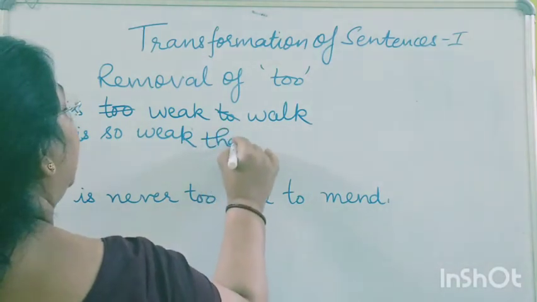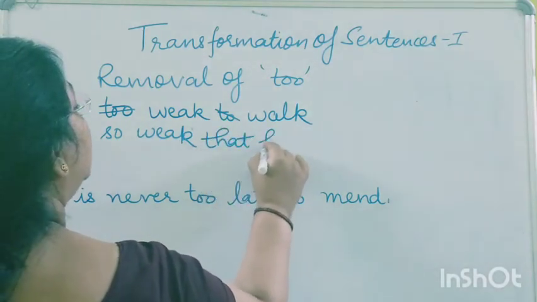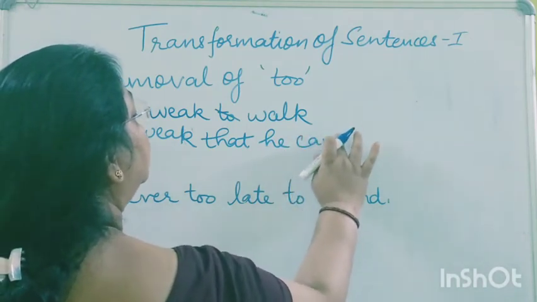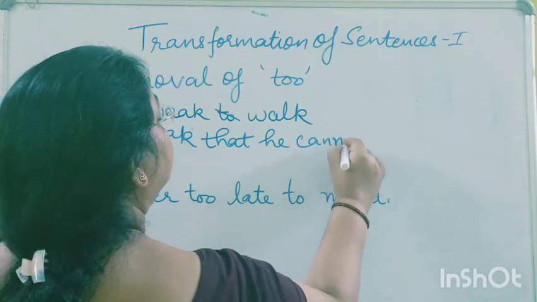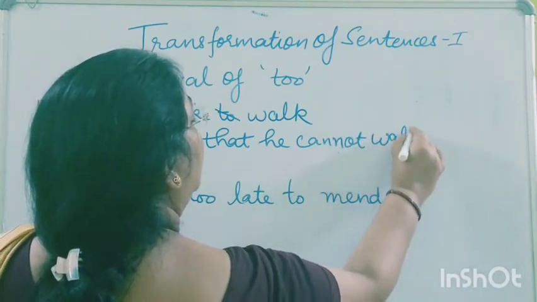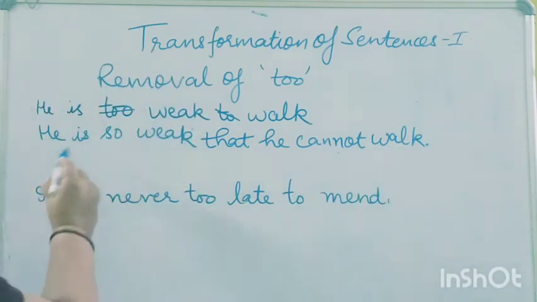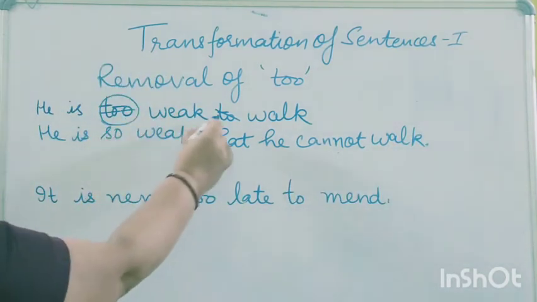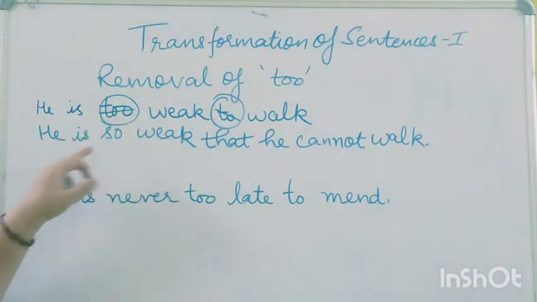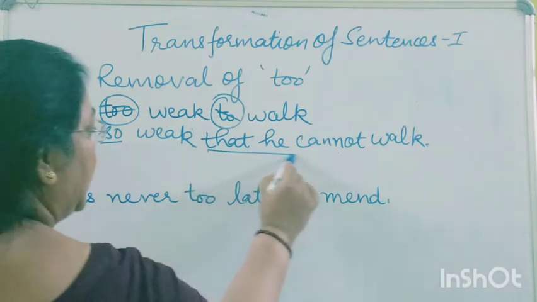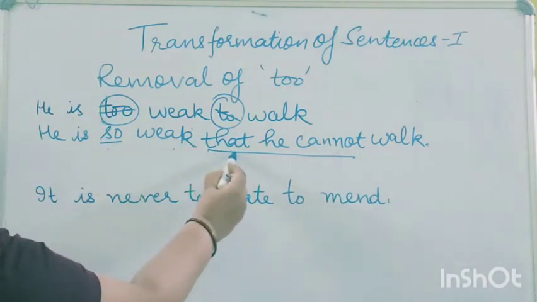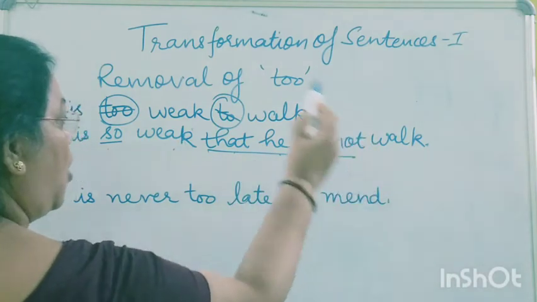"So weak that he cannot walk." So we have changed it, removed this "to" and added "so that he cannot". He is so weak that he cannot walk.